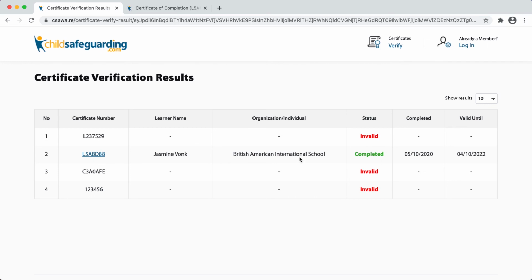Again, this provides a level of security and authenticity that is of value to the learners because they have an individually verifiable certificate that only belongs to them, and it provides a level of security to schools and vendors to ensure that anybody who shows up with a certificate does actually have proof that they've completed the course.